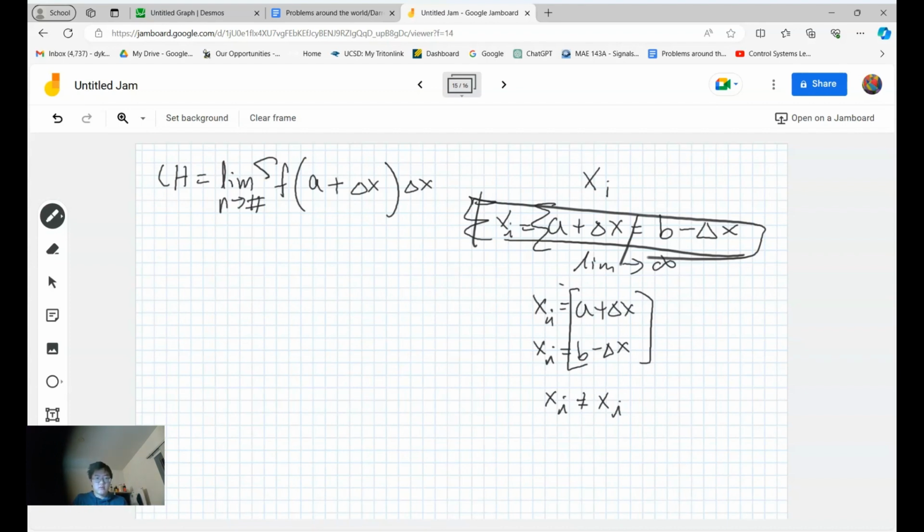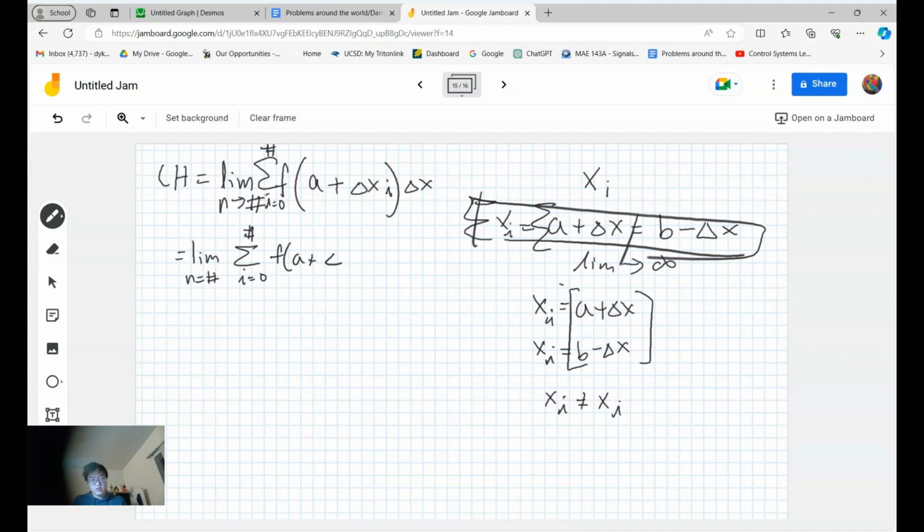And I forgot to write the summation here, and then i equals 0, and I forgot to add an i here. So sorry about that, that's actually my fault. So summation i equals 0. Let me rewrite it for before it.